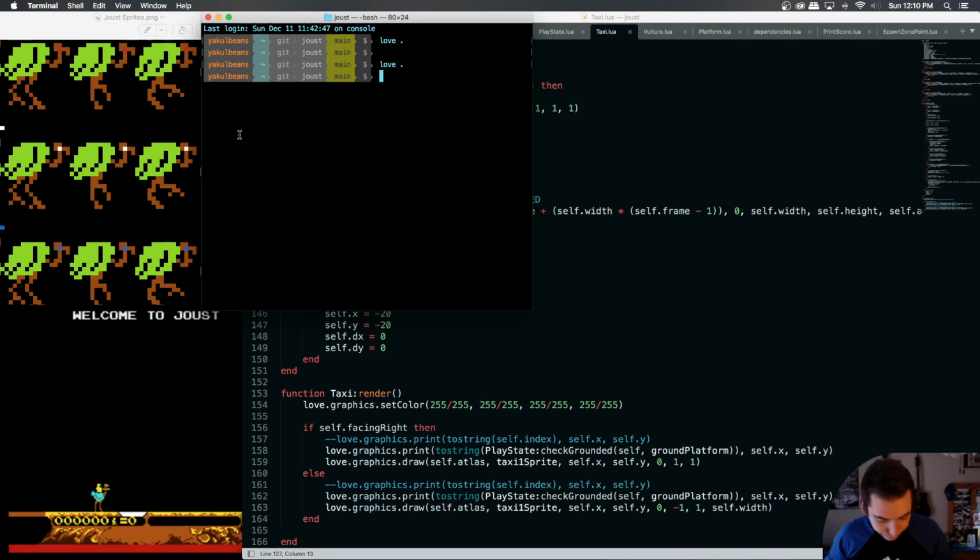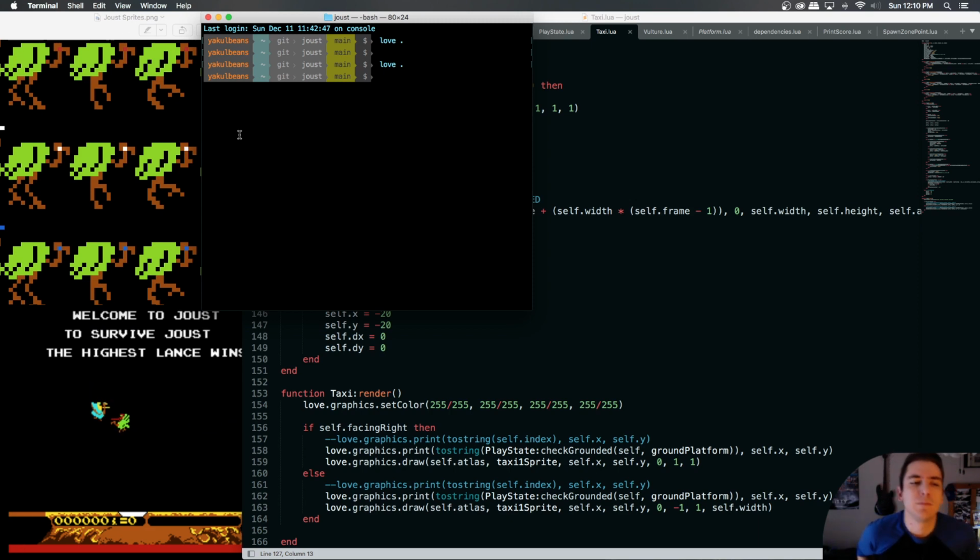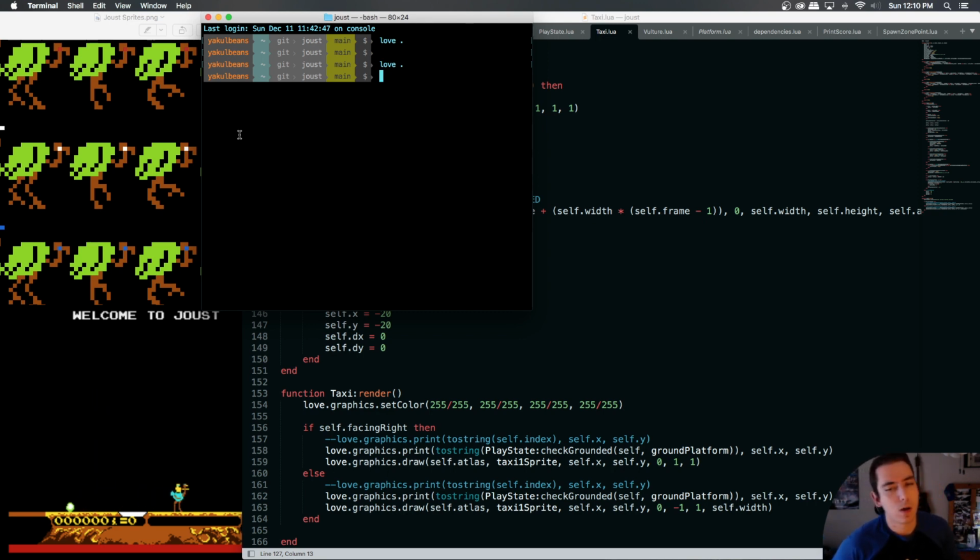So it's not such a great idea to do that based on bottom collision, even though it sounded like a really good idea. So how would we do that?